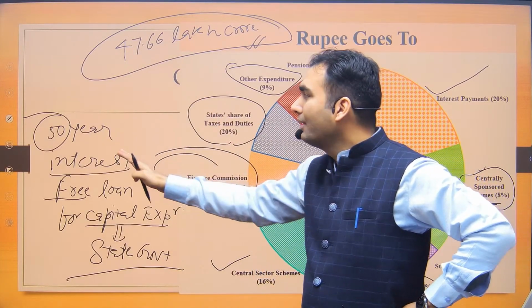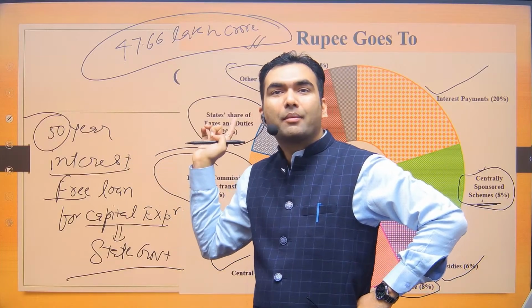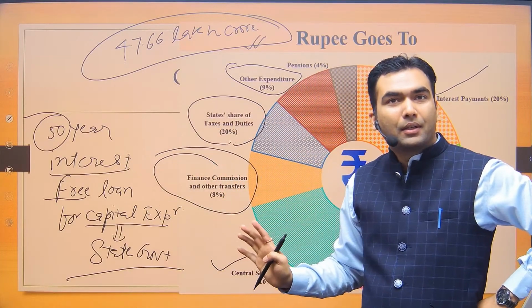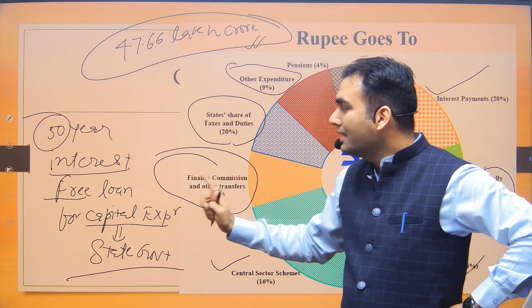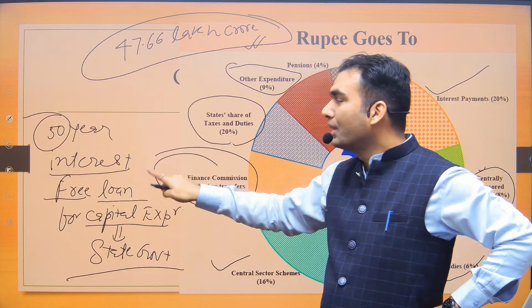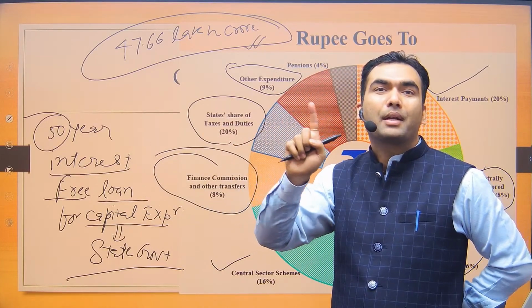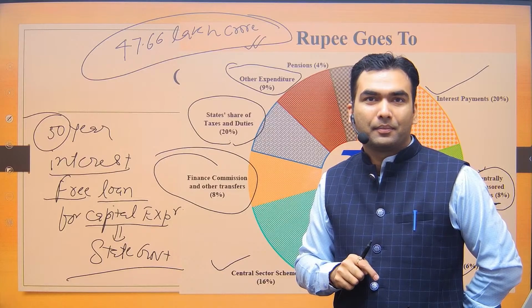So effectively it is a kind of grant given by the central government. But since it is a loan, it would come under the capital expenditure of the central government.